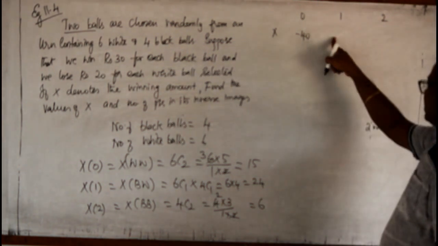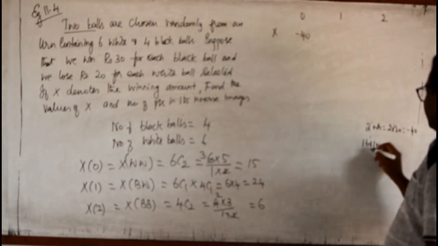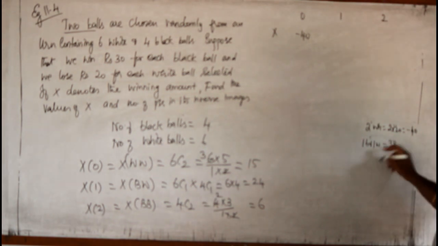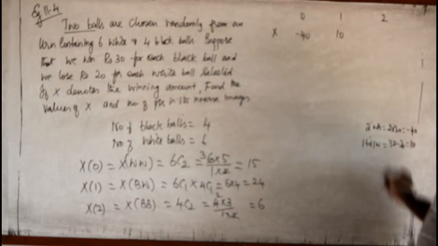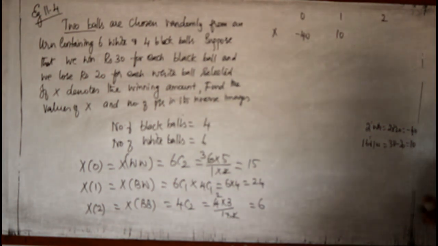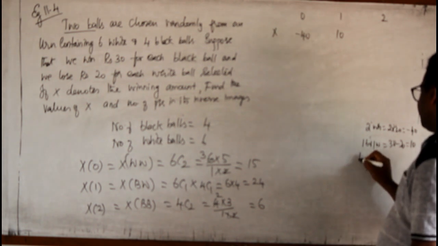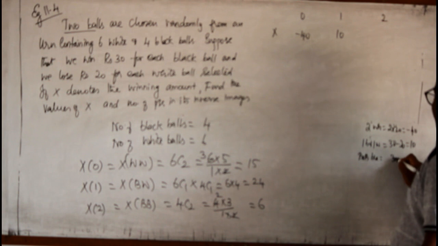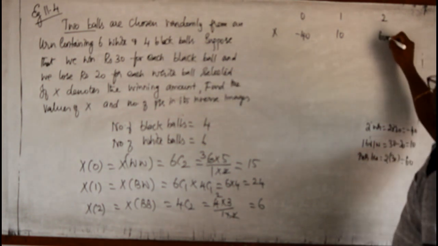If you go for 1 black and 1 white, or 1 black, they will give you 30 rupees. And for 1 white, you have to pay 20 rupees. Altogether, you will be getting only 10 rupees. Now, for both to be black, they will be giving 30 rupees for each black. 30 rupees for 2 bars, it is 2 into 30, 60 rupees they will give.